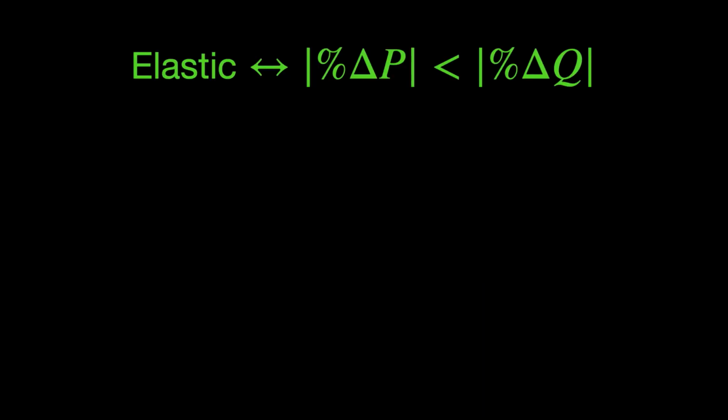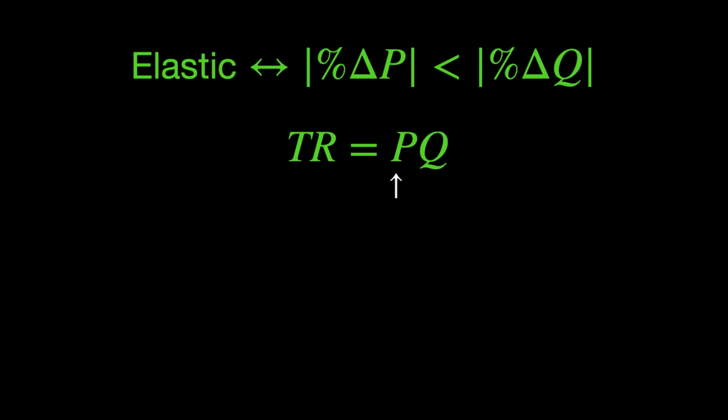Let's explore the relationship between price elasticity of demand and total revenue more. In our example of the city toll bridge, price elasticity of demand was elastic, so when price was increased, total revenue went down. Why is this? Well, if demand is elastic, then a relatively small change in price will bring about a relatively large change in quantity demanded. Total revenue is equal to price times quantity.